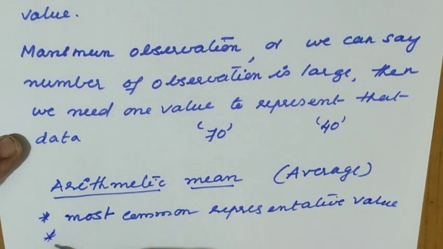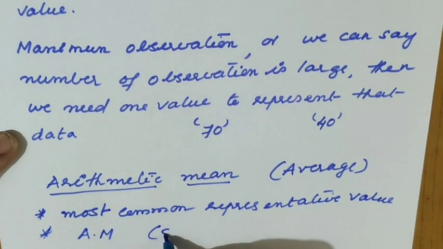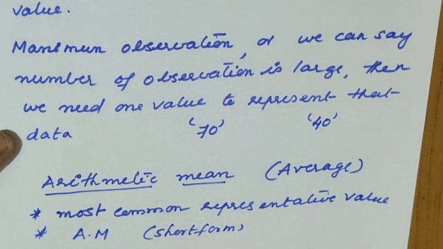In short, what we can write is AM. Arithmetic mean in short form we can write as AM. It is nothing else, our average only.